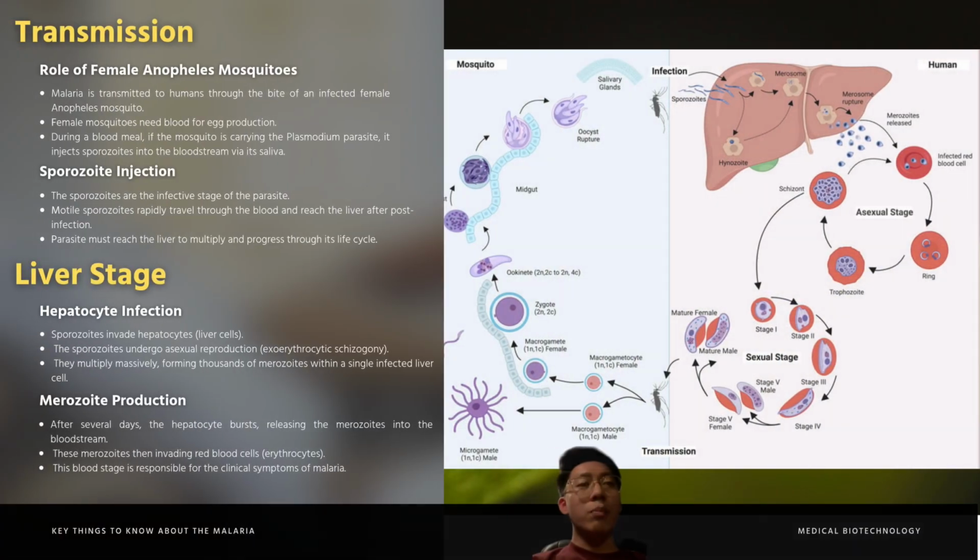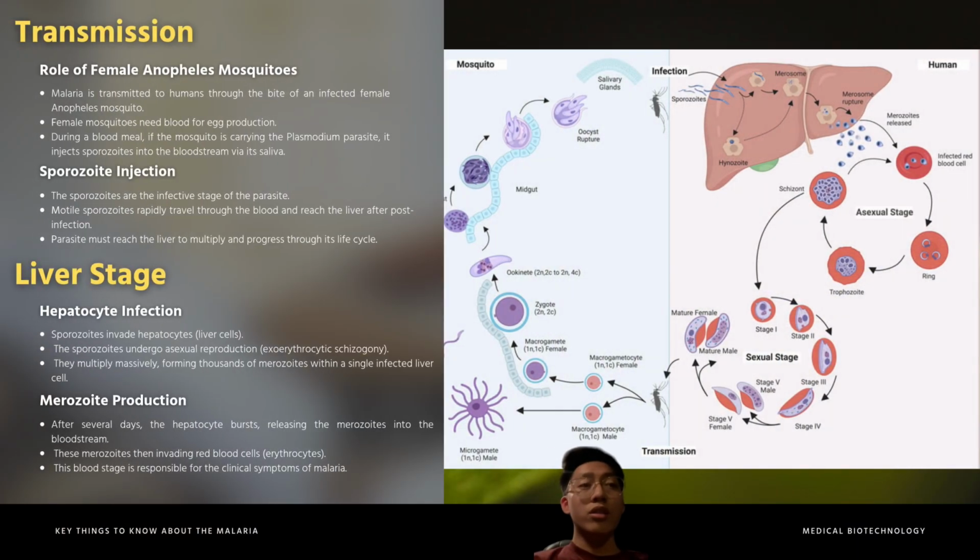As for the biological pathway, it is divided into two, which are the transmission and the liver stage. Malaria is transmitted to humans through the bite of an infected female Anopheles mosquito, which is the primary vector of the disease. Only female mosquitoes bite humans because they need blood for egg production. During the blood meal, if the mosquito is carrying the Plasmodium parasite, usually Plasmodium falciparum, vivax, ovale, or malariae, it injects sporozoites into the bloodstream via its saliva.